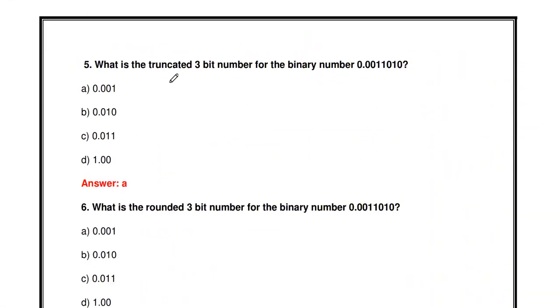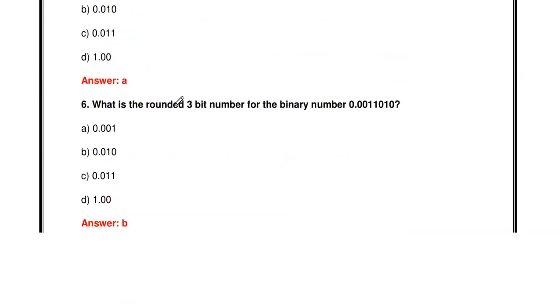Then the next one: what is the truncated 3-bit number for the binary number 0.0011010? We have to truncate this number to only 3 bits. After the binary point, keep the 3 bits 001, then discard the remaining bits from the 4th bit onwards. So the answer is 0.001, option A. This is truncation. Similarly, if truncated to 4 bits, you keep the first 4 bits and discard the remaining bits. This is a simple process.